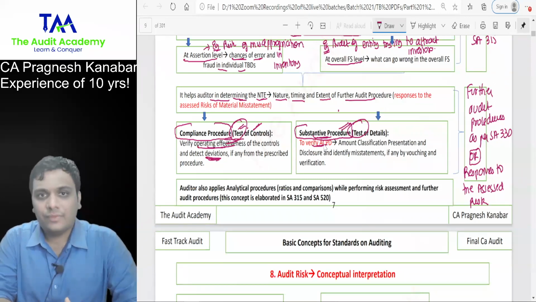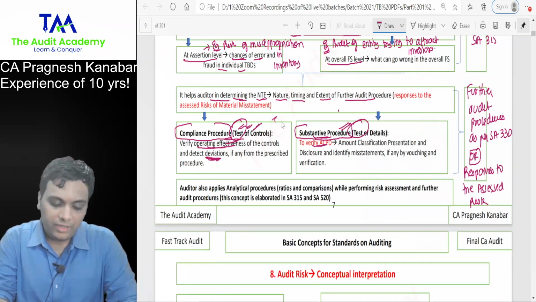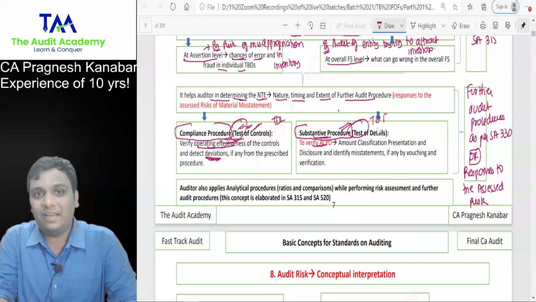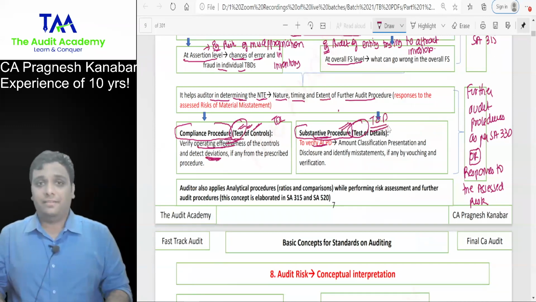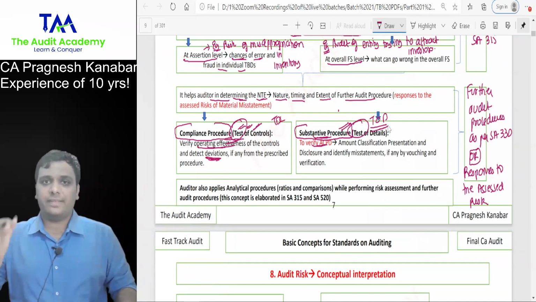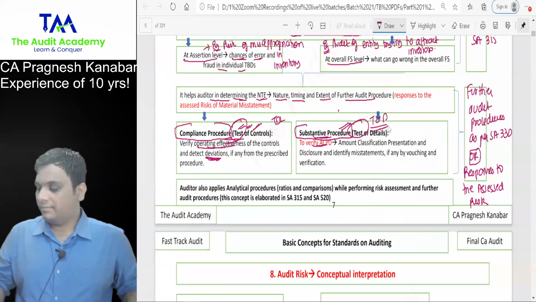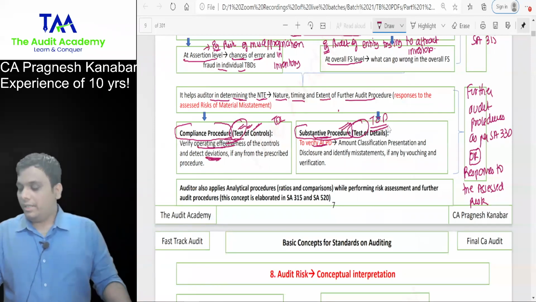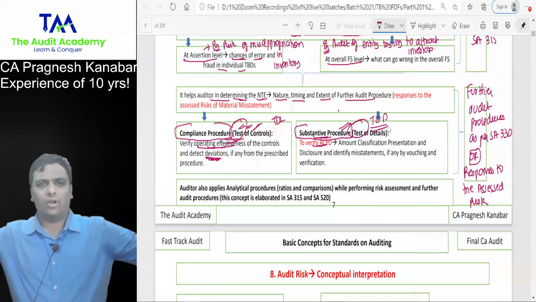Students, I'm just giving you a procedure. Tell me, this is test of control or test of details. All right. So that I will understand whether you have understood it practically or not. I am verifying the authorization of expenses, that who has authorized expenses. It is TOC or TOD. Type bindas. You can commit errors over here, not in the examination hall.